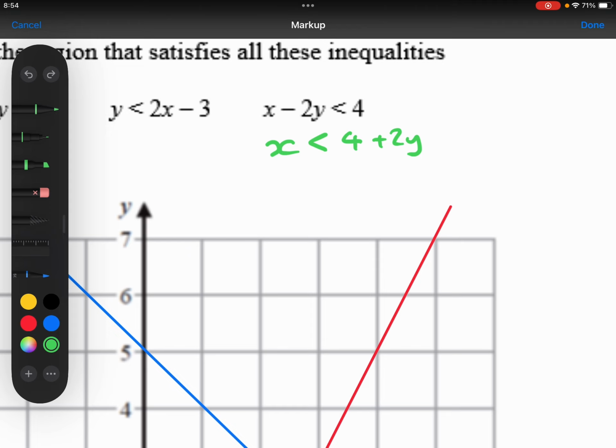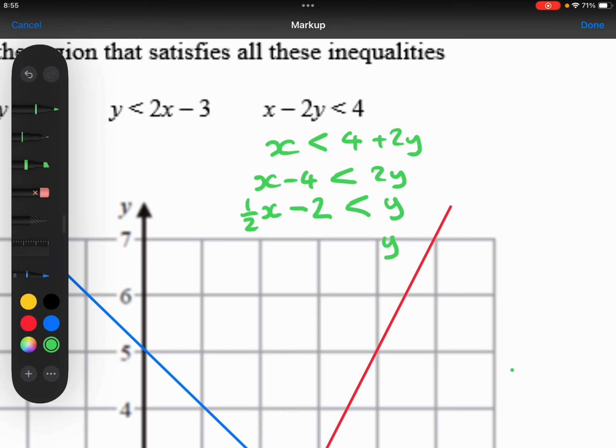But I also don't want it to be next to that 4, so let's subtract that 4 from both sides. And now I'm going to divide both sides by 2. So x divided by 2 is 1/2 x, the minus 4 divided by 2 is minus 2.